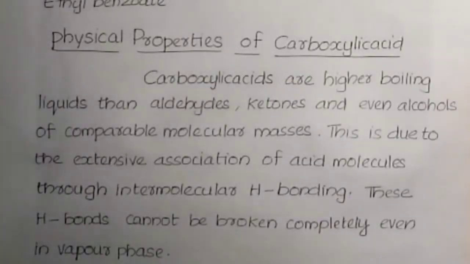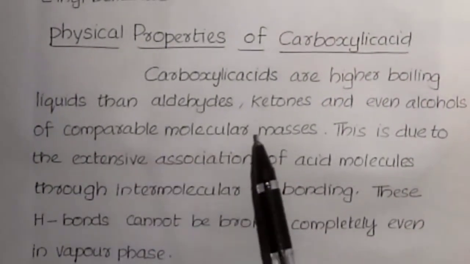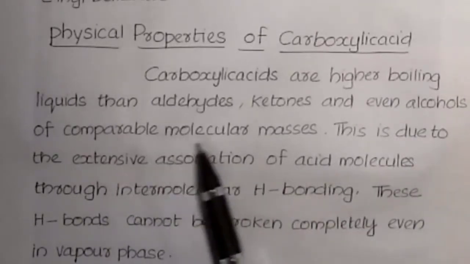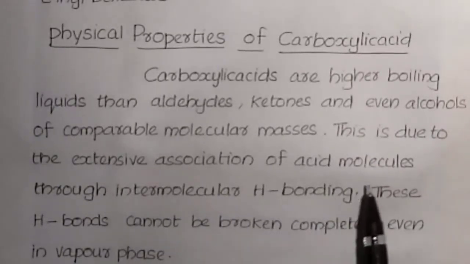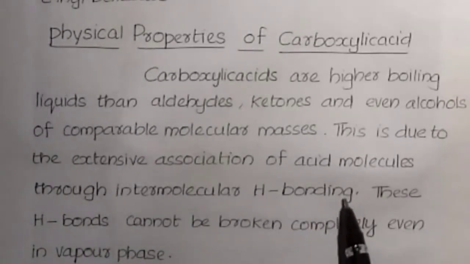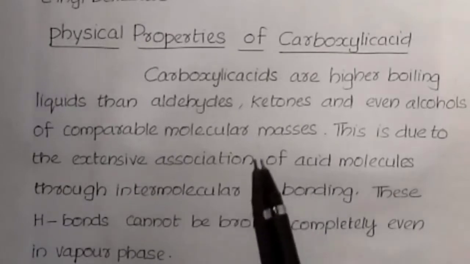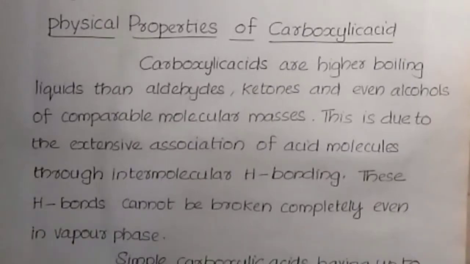Then the physical properties of these carboxylic acids. Carboxylic acids are higher boiling liquids than aldehydes, ketones, and even alcohols of comparable molecular masses. This is due to the extensive association of acid molecules through intermolecular hydrogen bonding. These hydrogen bonds cannot be broken completely even in the vapor phase. So, due to the strong intermolecular hydrogen bonding between the acid molecules, they have a high boiling point compared to alcohols, aldehydes, ketones, etc.